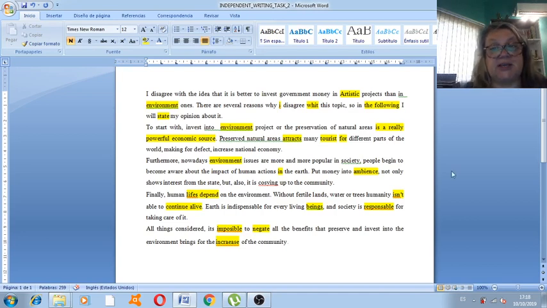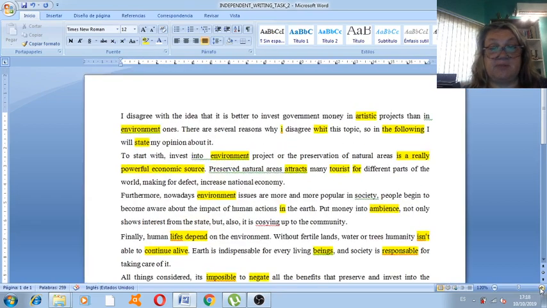Well, the first mistake is that we need not use the capital letter in front of artistic. We capitalize art when it is the name of a subject. Other than that, we don't need any capitalization. And then, just as you say, artistic projects, and artistic is an adjective, you should have another adjective here.